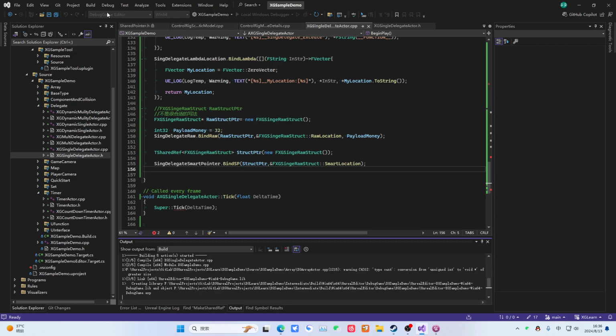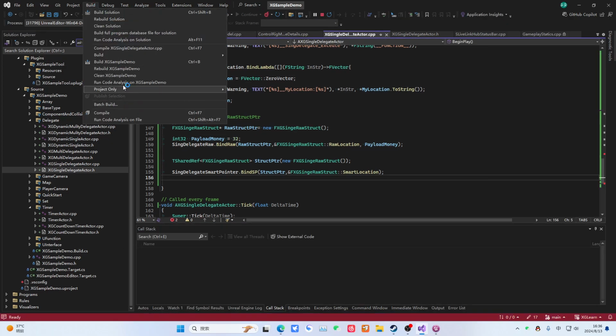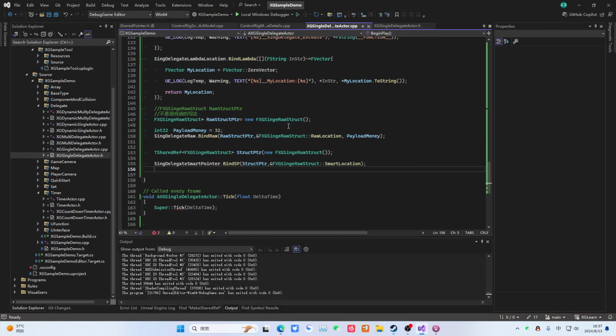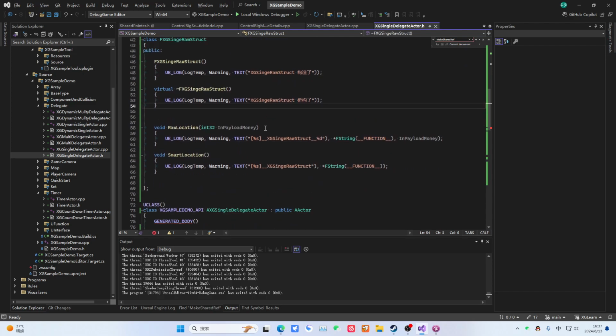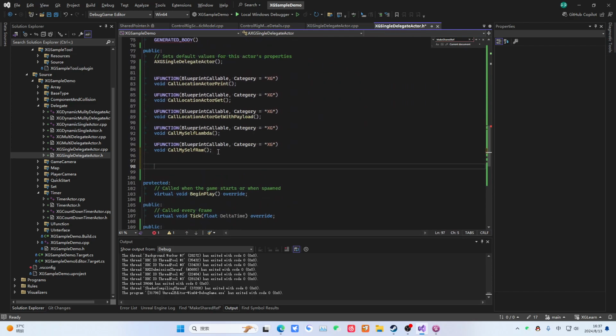Actually, oh, it seems we missed something here. We missed a method. We can use cancel here. It needs to be canceled at this point. So we can only check it here. Here we still write this method. Smart